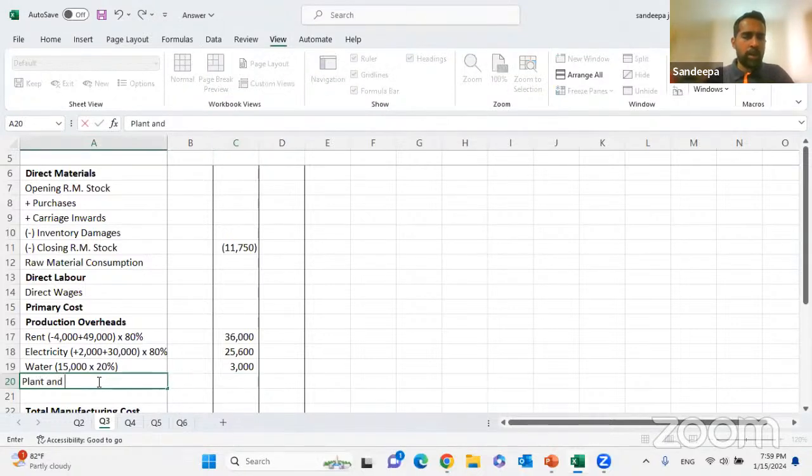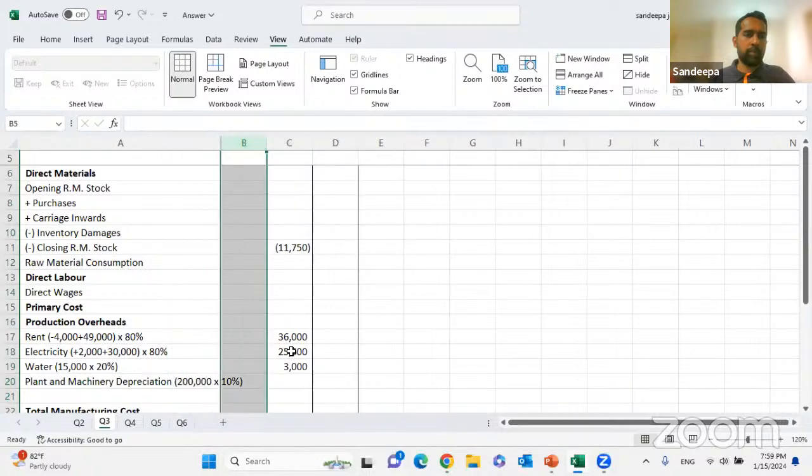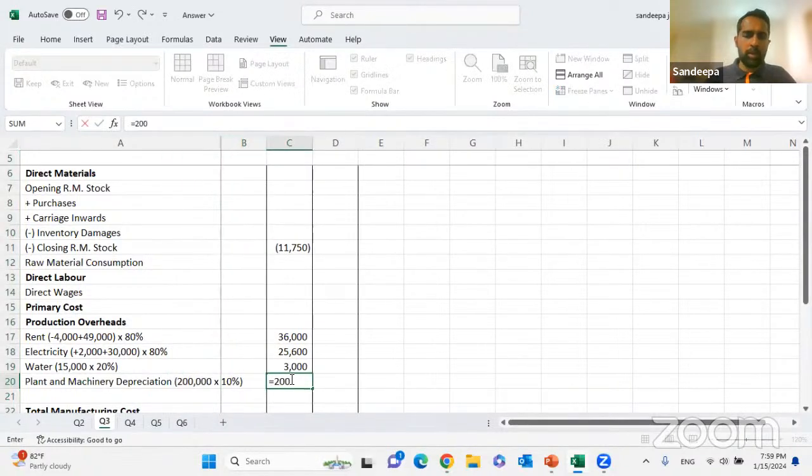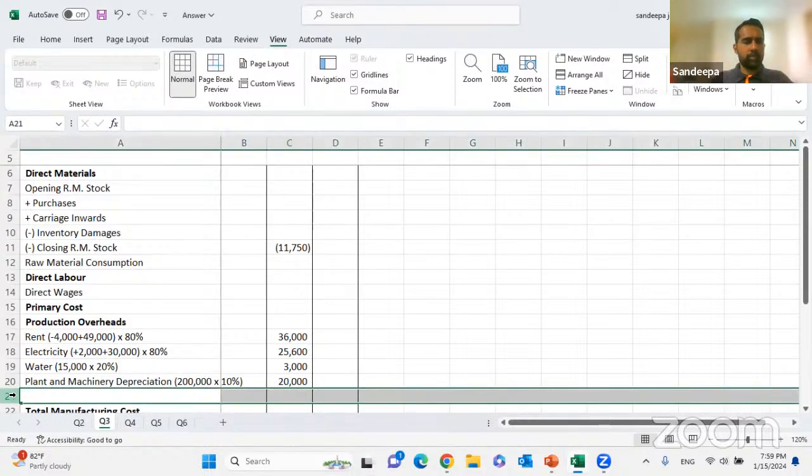You know the double entry: debited to depreciation expense, credited to accumulated depreciation. So 200,000 into 10% is 20,000.